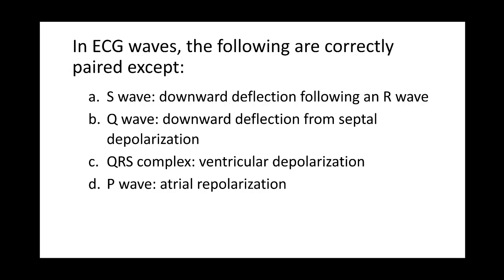In ECG waves, the following are correctly paired except. Letter A, S wave is the downward deflection following an R wave. Letter B, Q wave is the downward deflection from septal depolarization. Letter C, QRS complex is ventricular depolarization. And letter D, P wave is atrial repolarization. In ECG waves, the following are correctly paired except.